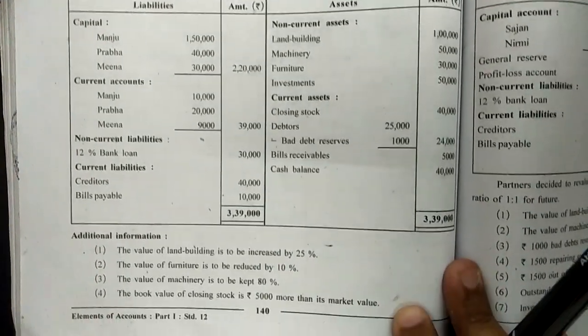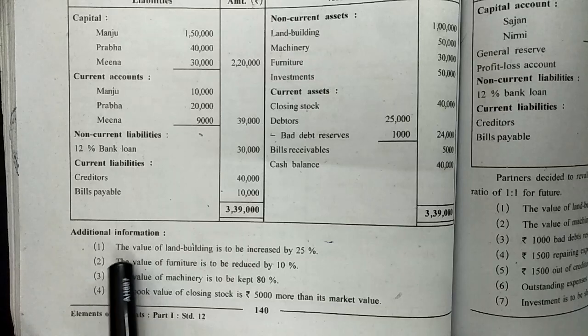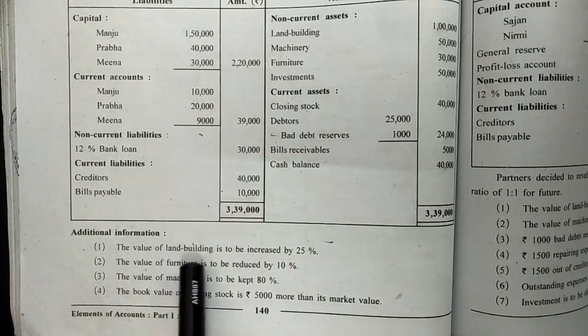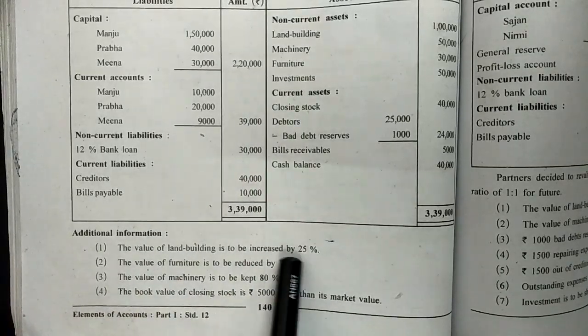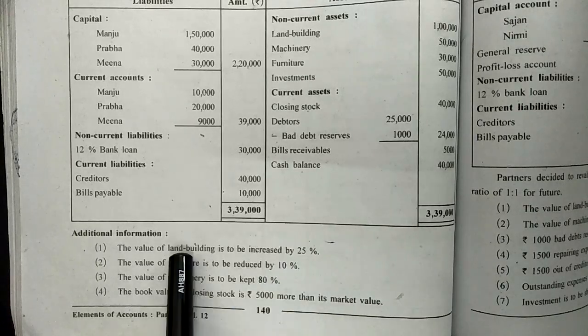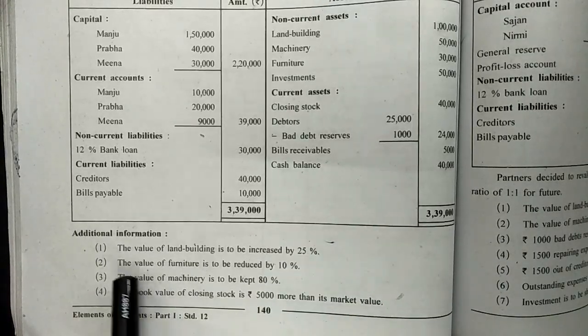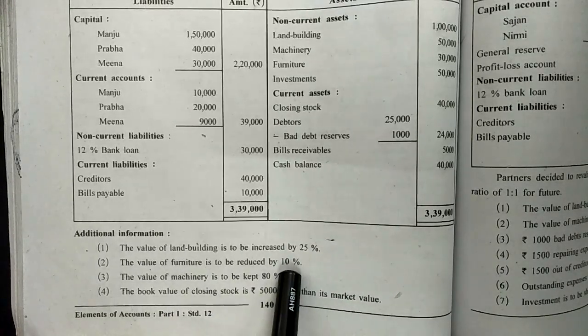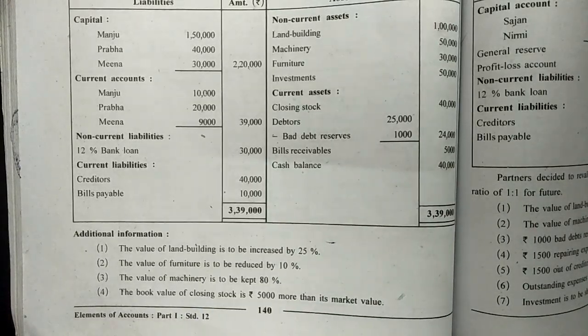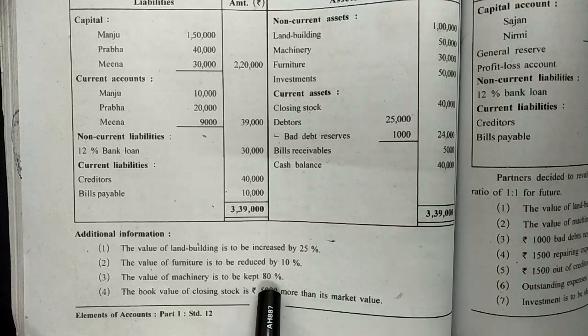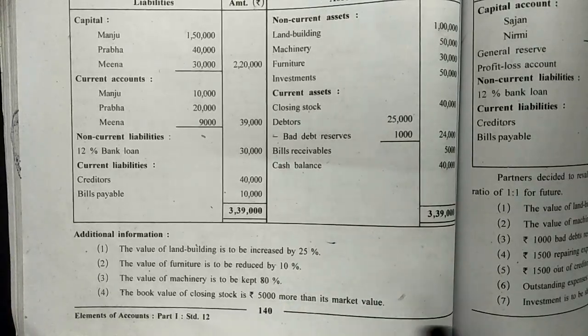Now the additional information provided in this question: the value of land and building is to be increased by 25%. The value of furniture is to be reduced by 10%, that is, a decrease in the value of furniture. The value of machinery is to be kept at 80%. If we want to convert 100% value into 80%, that means we need to reduce the value by 20%.